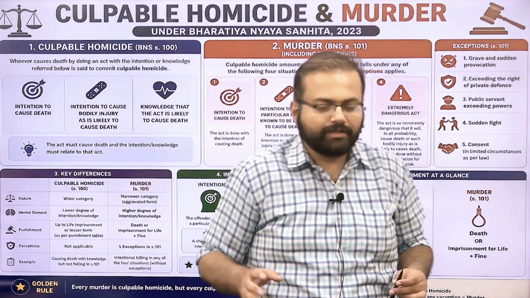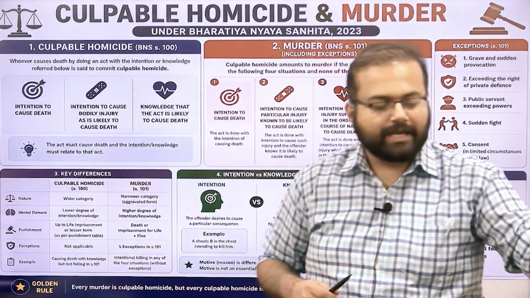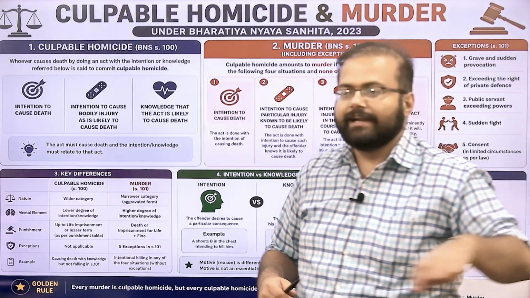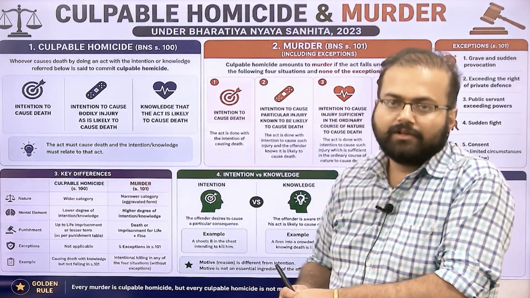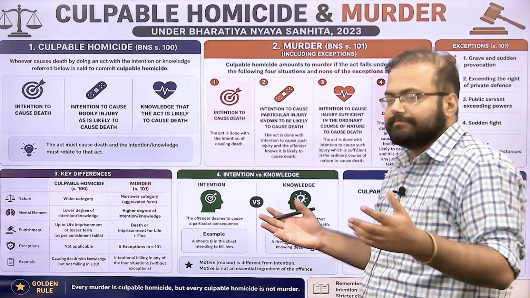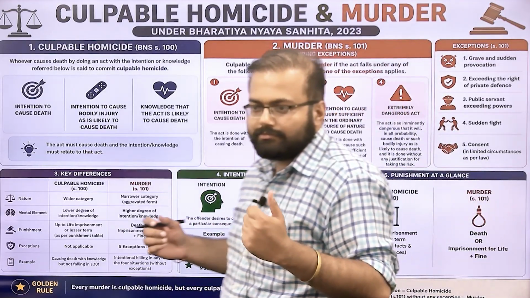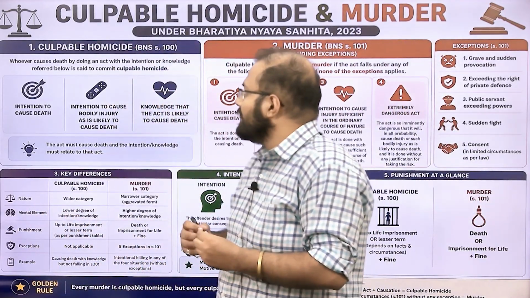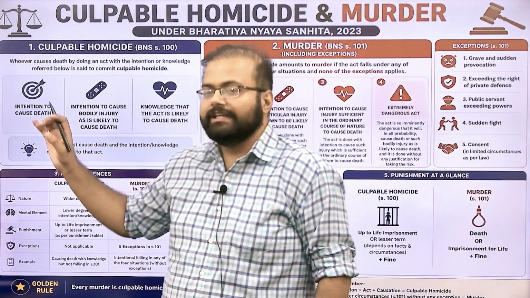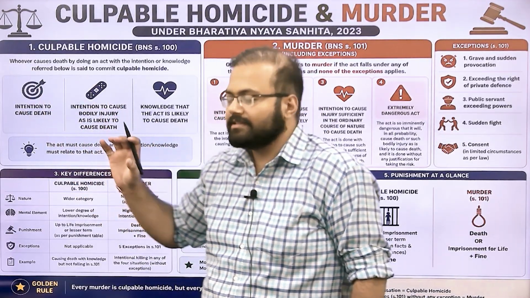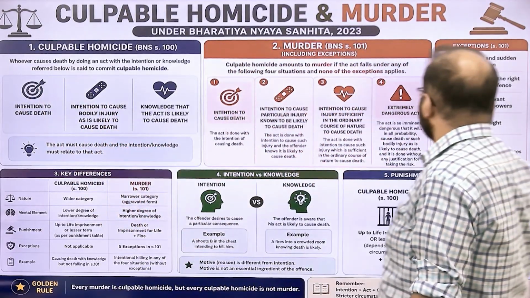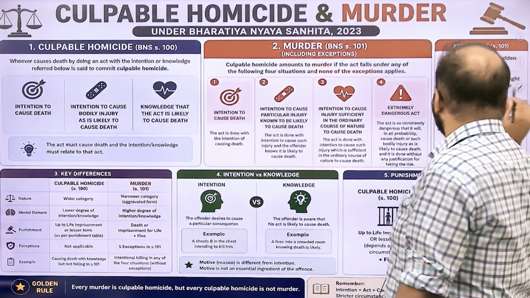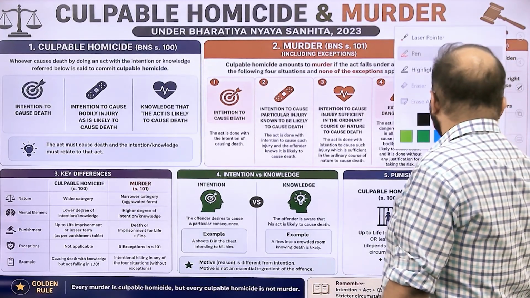So, hello everyone. Today we are going to recap what we did in our last class, culpable homicide and murder. So, what is a culpable homicide? बताओ. तो क्या हो गया? चलो मैं बता देता हूँ. Whenever somebody causes someone else's death where there is a clear intention to cause death. तो सबसे पहला एलिमेंट आपका आ जाता है, there should be an intention.